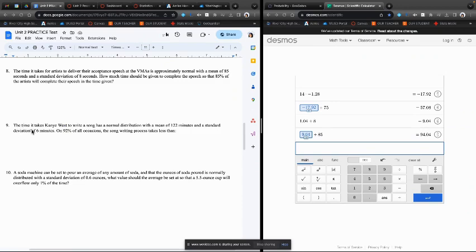Right. Number 9, it says the time it takes Kanye West to write a song has a normal distribution with a mean of 122 minutes, standard deviation of 6 minutes, and it says on 92% of all occasions, the songwriting process will take less than. So less than indicates that we're looking for the area to the left, and we want that area to be 92%. So something along these lines. We know that our mean is 122 minutes, and we want to figure out what this value right here is. So again, we're going to use our table backwards, or our calculator backwards.